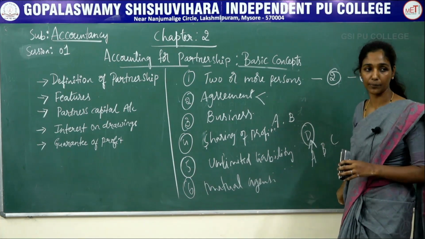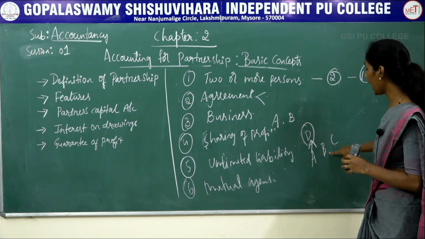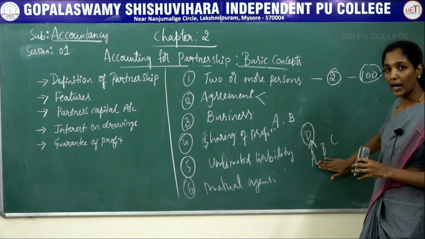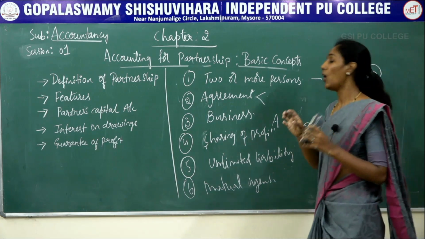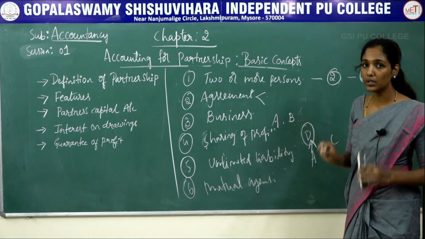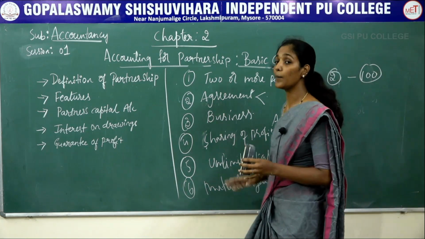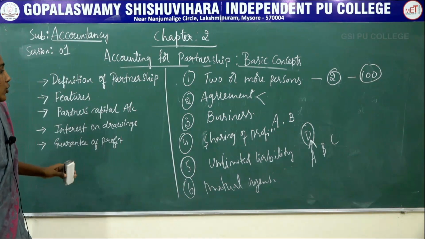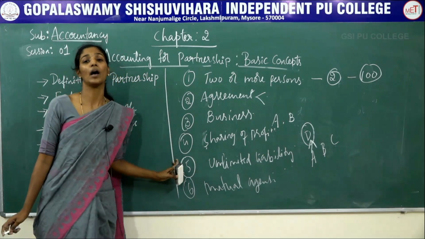B and C. So here B and C should also agree to A, and finally A, B and C, all the partners are liable for D. So this is the mutual agency or mutual understanding between the partners. And these are all the essential features of the partnership firm.